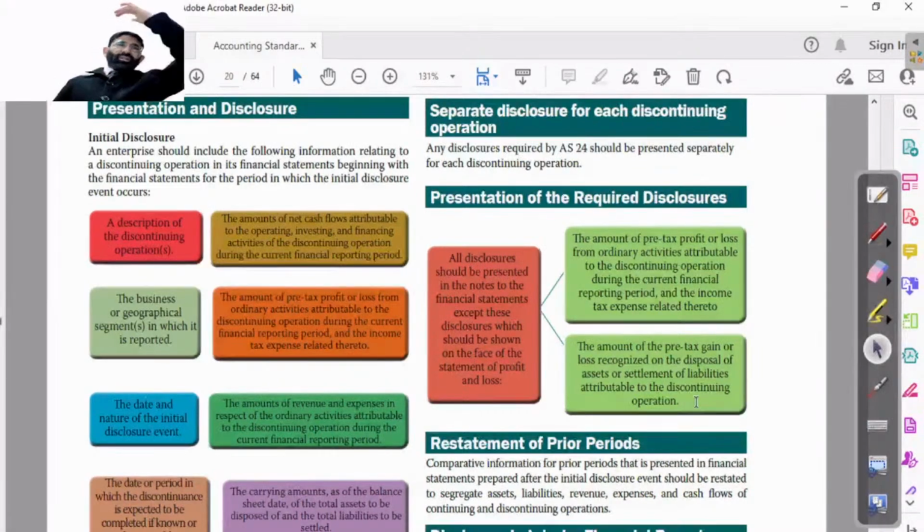So Dena Bank, if Dena Bank is a part of an organization and that organization is going to, instead of it, we can take an example. If Dena Bank or any bank closed its credit card issue department, that they are not going to work on credit card now. They are not going to issue credit cards now. So that is a part. If a banking company is also doing insurance business, they are going to switch off the insurance business. That is a right example. Okay.